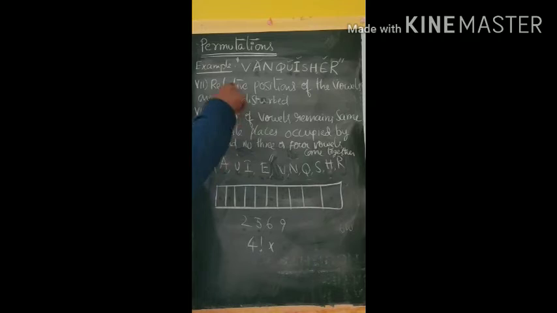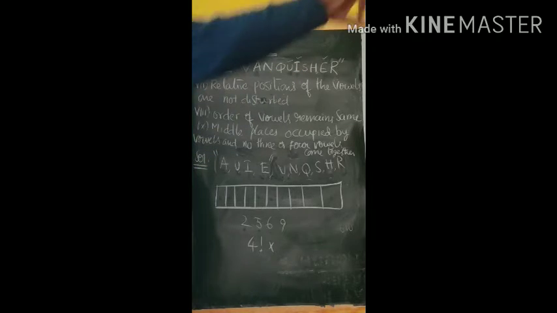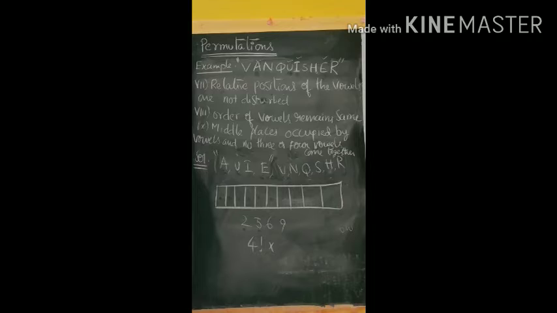That means indirectly relative positions of the vowels are not disturbed. Immediately the conclusion we can get is that relative positions of the consonants are also not disturbed. Separately we can conclude that. So the remaining consonants can be arranged in the remaining 6 places, possible in 6 factorial ways. So 4 factorial into 6 factorial, that is the answer. The 4 vowels are arranged in 4 factorial ways, and the 6 consonants in 6 factorial ways.